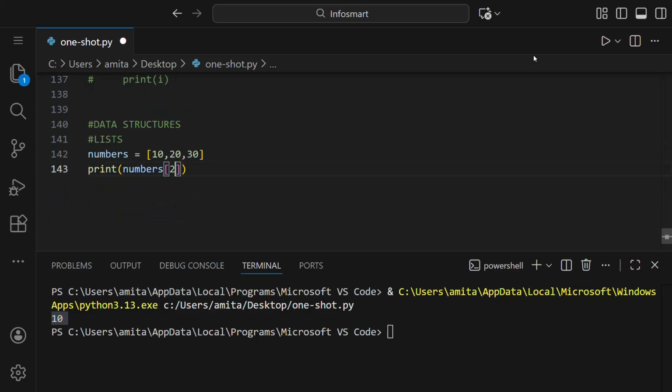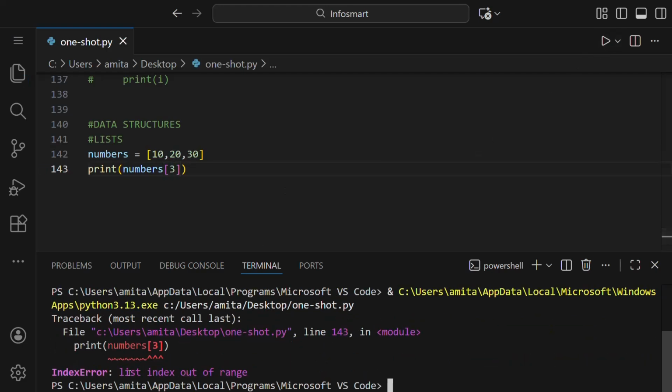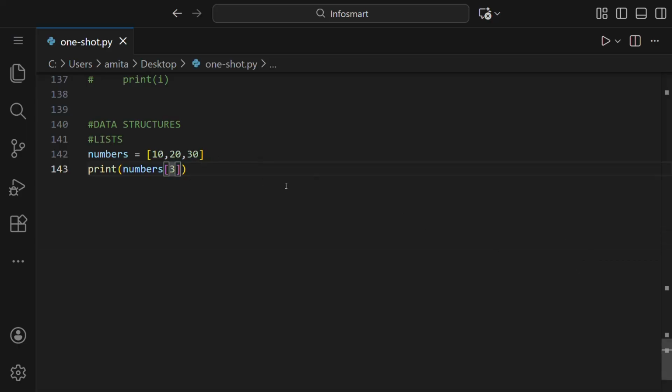For example, let's say 2. If we run this, you can see we got 30. If we say 3, then you can see we got list index out of range because there is no element with index 3. We have the length of the list. Length means the number of elements present in the list, which is 3. Length is 3 and the indices are 0, 1, 2. There is no element at the third index, and that's why it gives such an error.